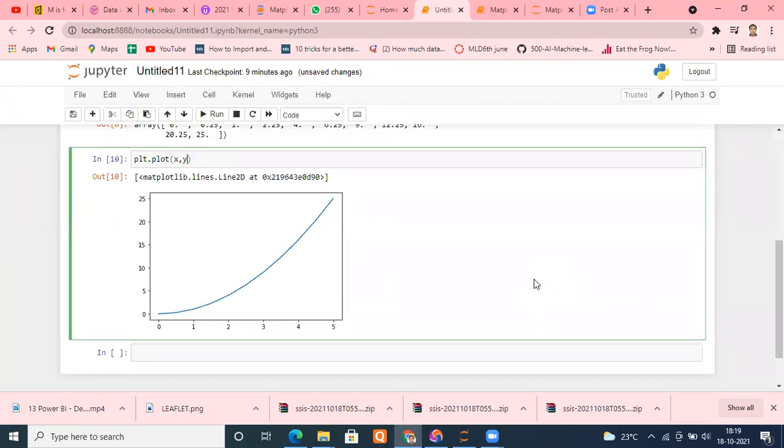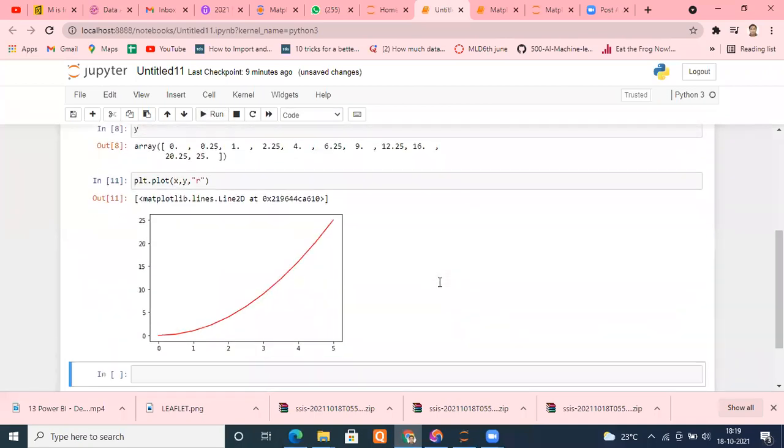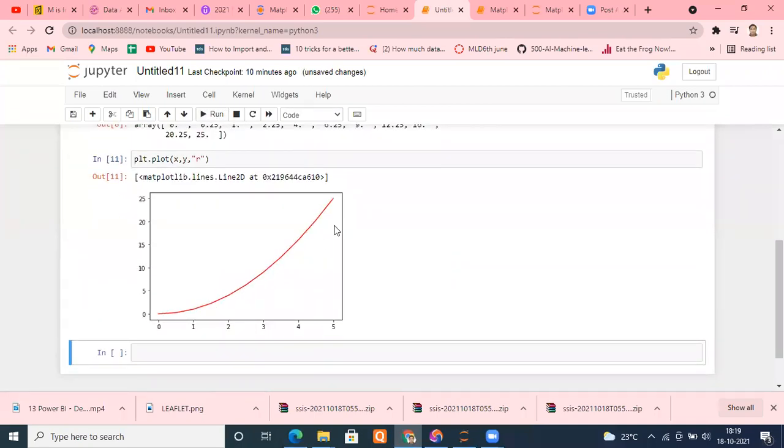Now see, slowly I'll keep adding things. Suppose I'm not liking this color. So what I can do is put a comma, put quotes here, and type a simple letter, for example, the letter r. And see what is going to happen. Can you check? Immediately my color got changed. Let me put it green.